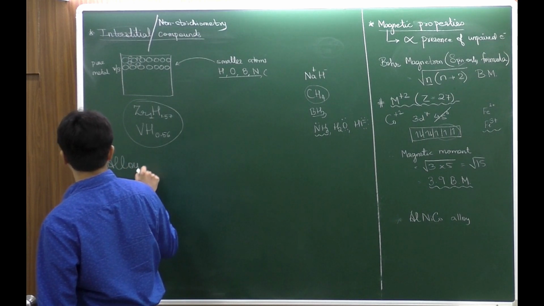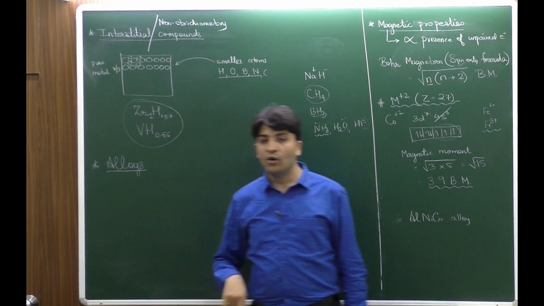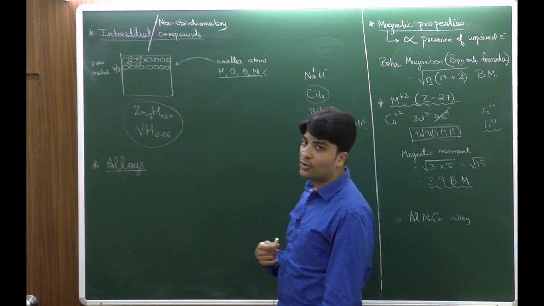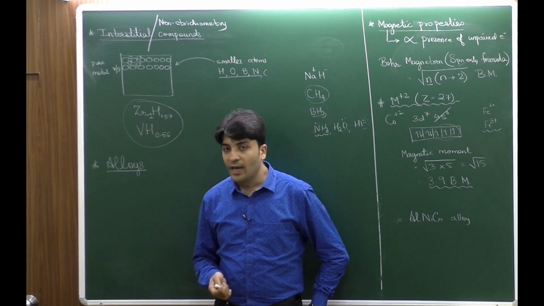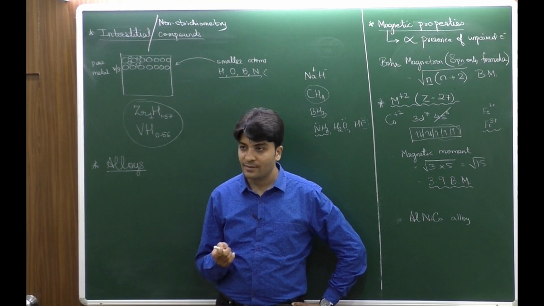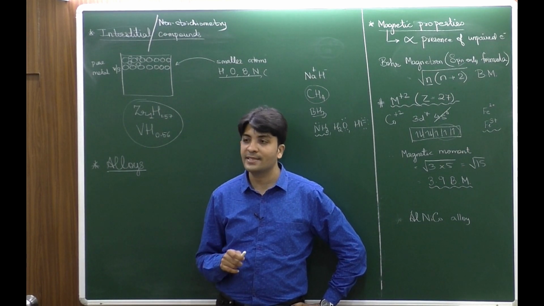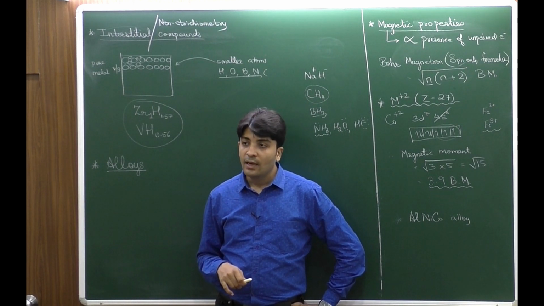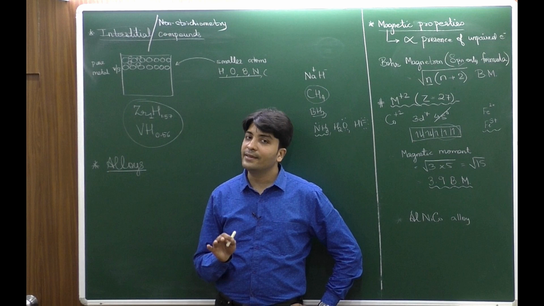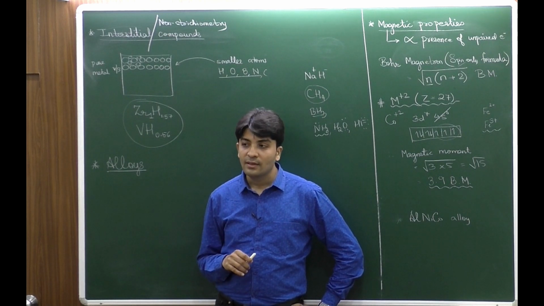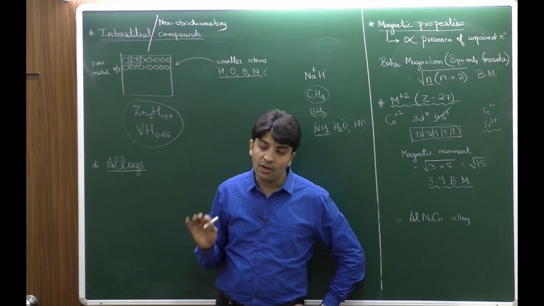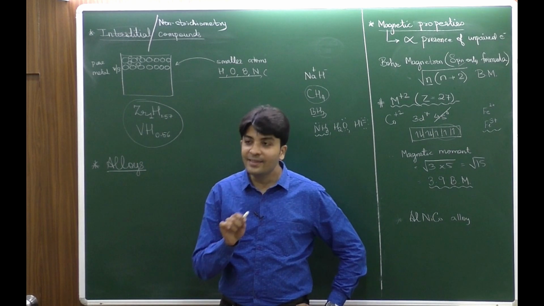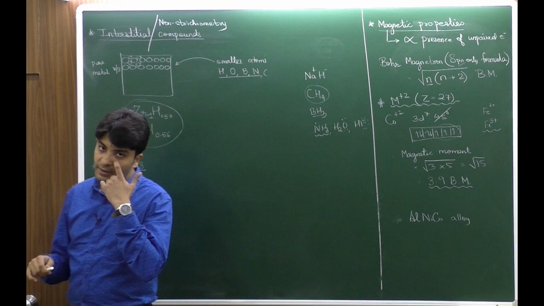Now alloys are formed due to mixing of two or more metals along with non-metals. Now if two metals are to be mixed, they have to be mixed in their molten form or molten state. And alloys, if you see, are generally made by transition metals. Alloys of other blocks are not so well known or are not formed at all. Now let us understand the reason behind the formation of alloys.